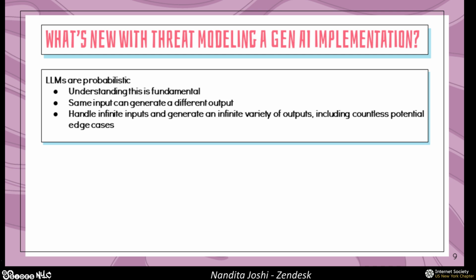With that knowledge, what we're going to move on to now is what's new with threat modeling your Gen AI implementations. The most important thing to remember is that our LLMs are probabilistic. For any given input, your LLM is going to evaluate the likelihood of all the different outputs that are possible based on the patterns it learned during its training. Because your model is predicting a distribution of possible next tokens, and you're providing input in natural language, your model is going to have an infinite number of inputs.